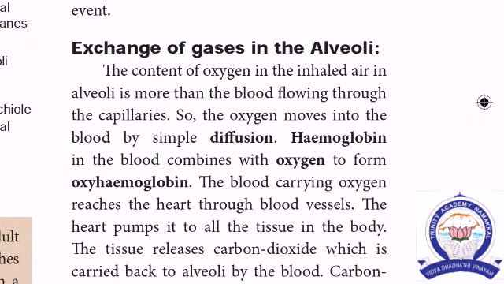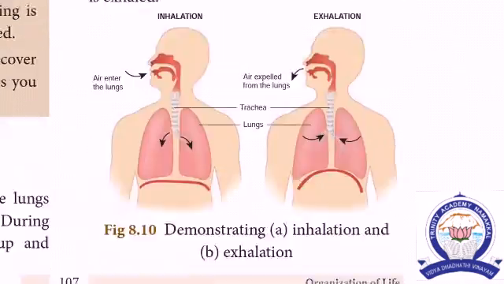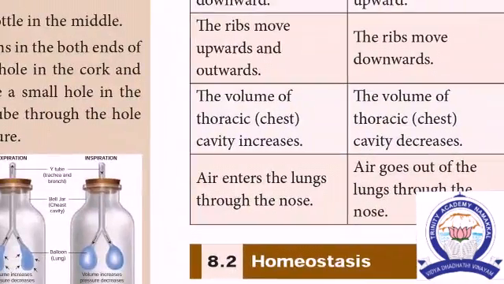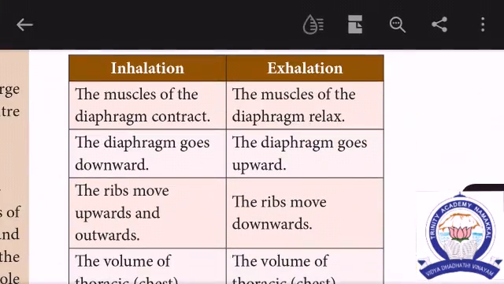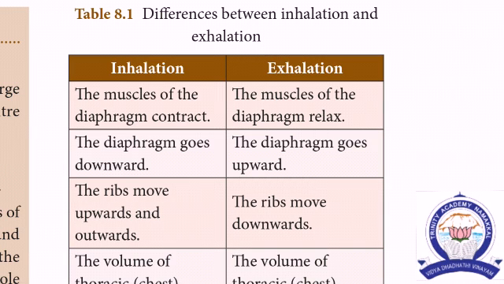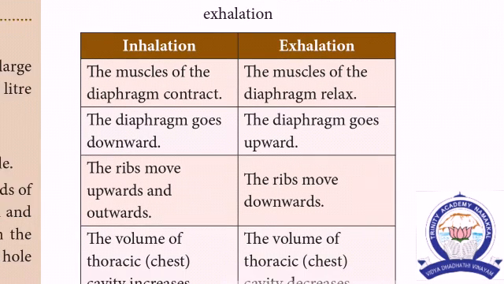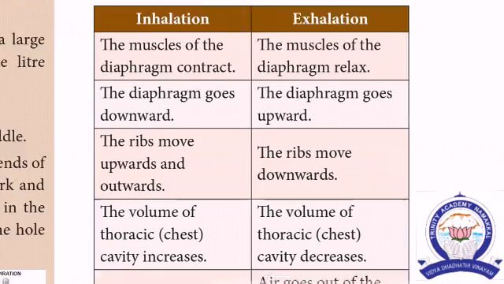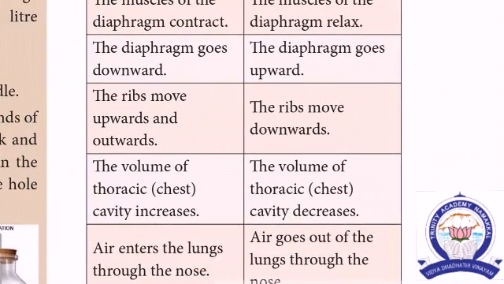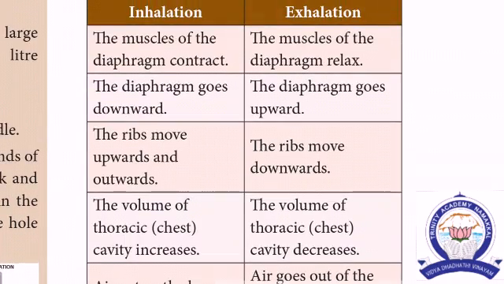This is gas exchange. Next, what are the differences between inhalation and exhalation? During inhalation, the muscles of the diaphragm contract, the diaphragm goes down, the ribs move upward and outward, the volume of the thoracic cavity increases, and the air enters the lungs through the nose.